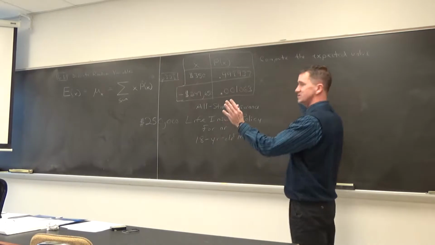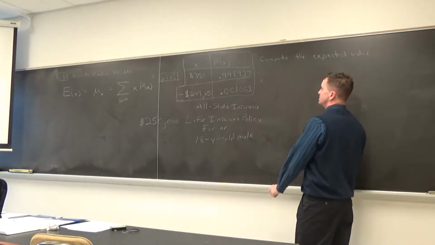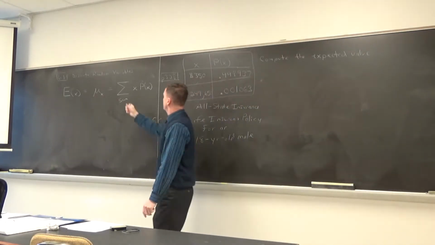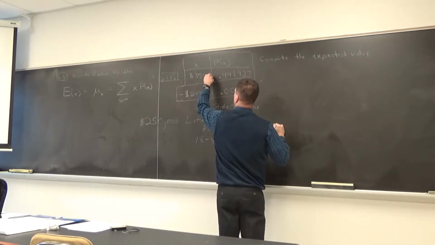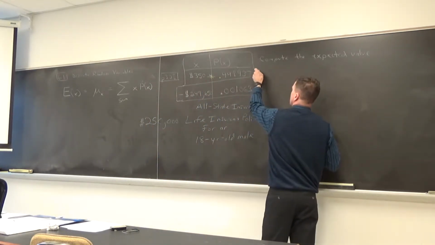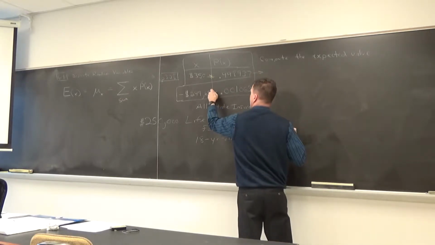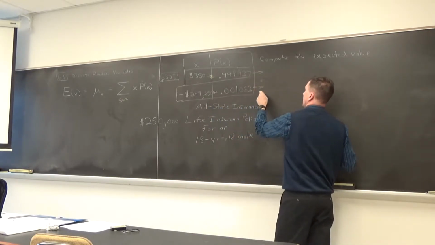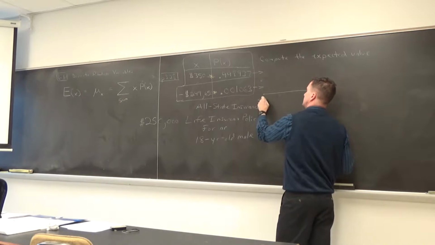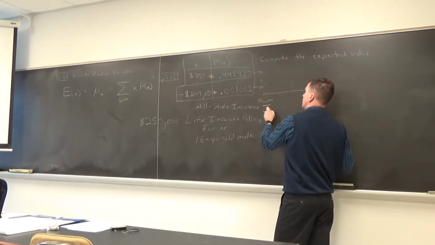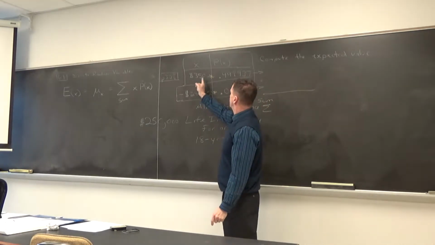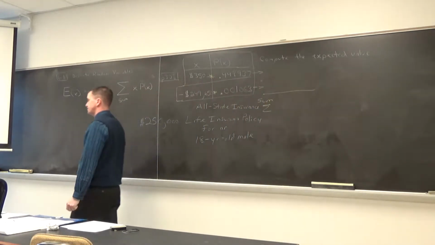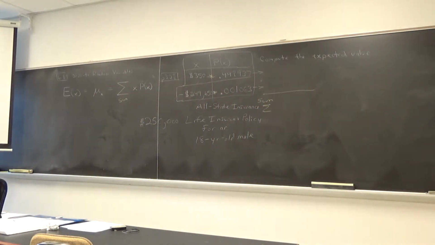All right, well, we're just going to compute the expected value. So what are we going to do? We're going to sum x times p of x. All right, well, let's multiply these. We'll put it here. Let's multiply these. We'll put it here. And then you and I will sum these two values. We'll add them together. Keep in mind, that's a negative, right? So this times this. I can do it on a big screen.